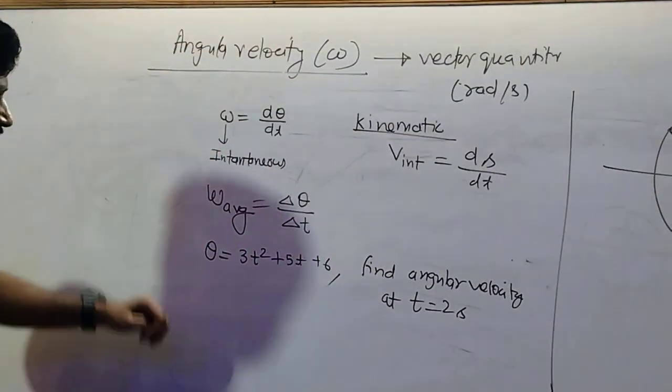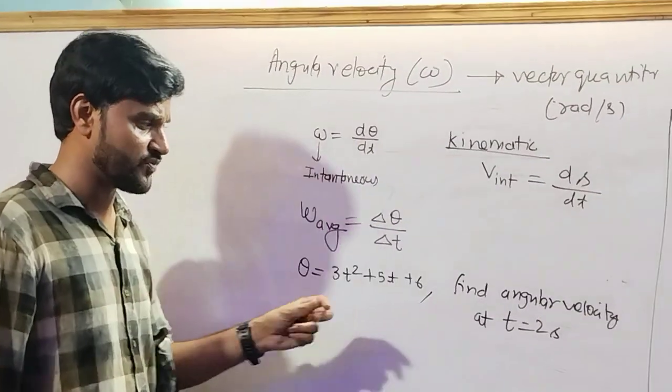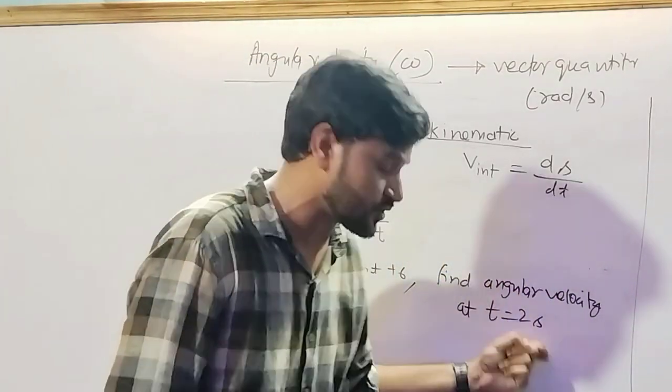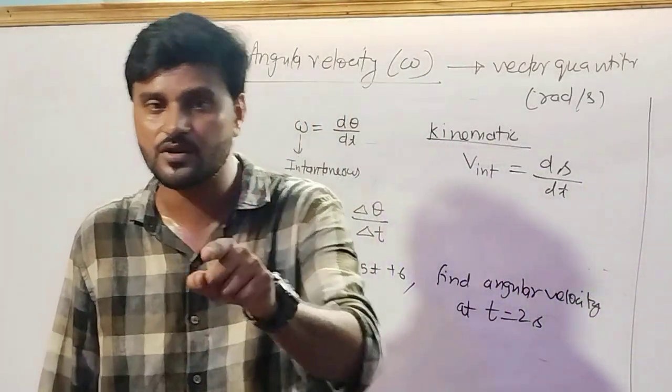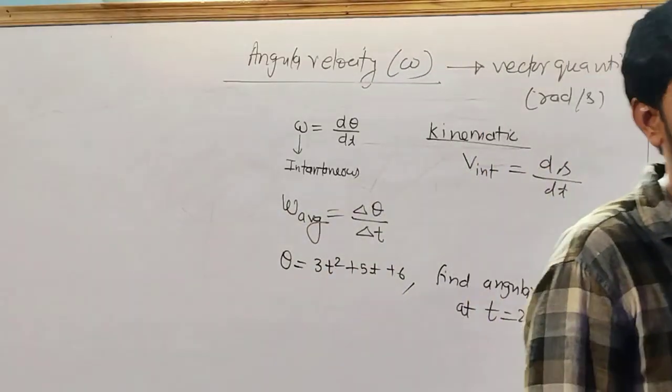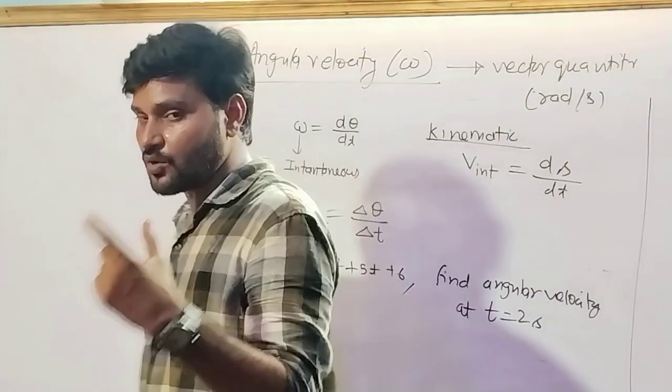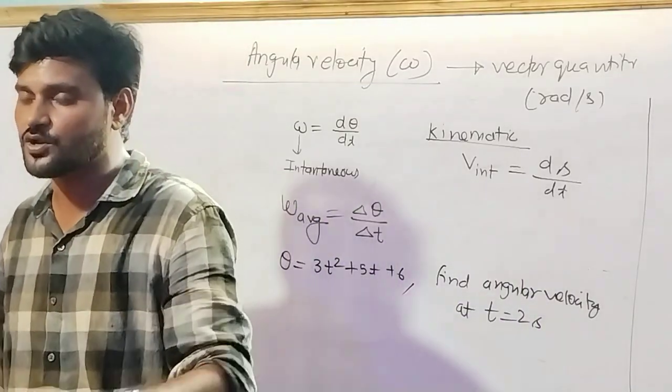Then what will be the procedure? Here I asked for the angular velocity at a particular instant of time, it means I am talking about the instantaneous angular velocity.